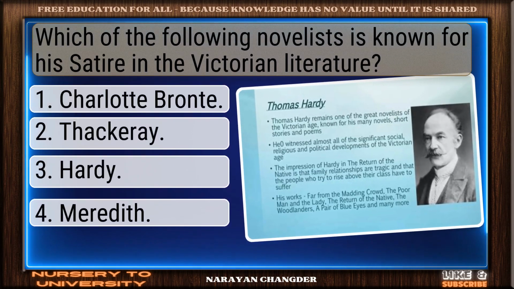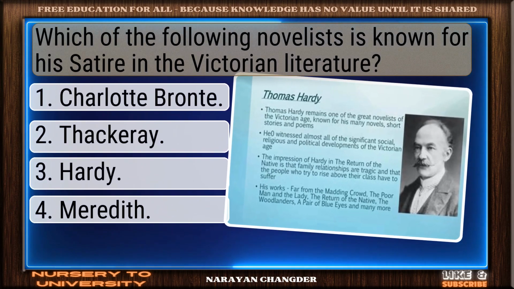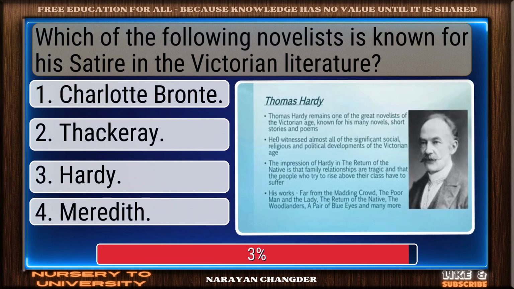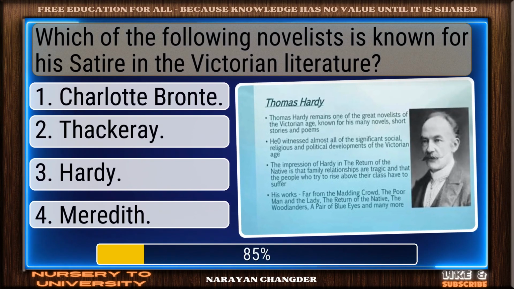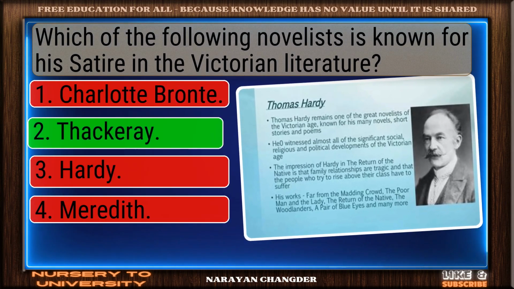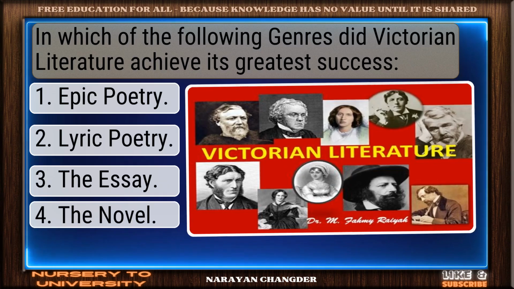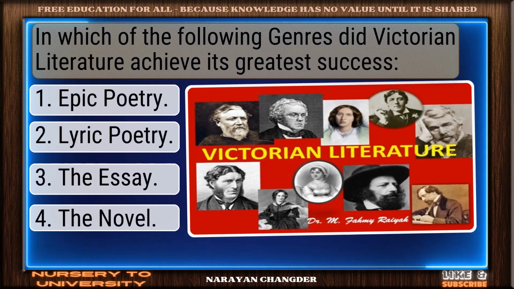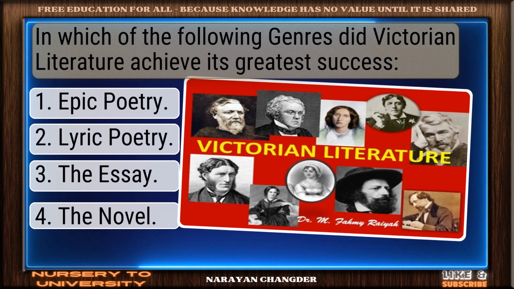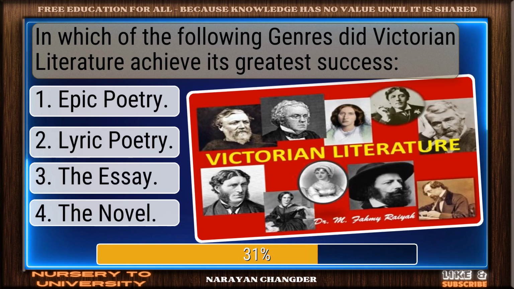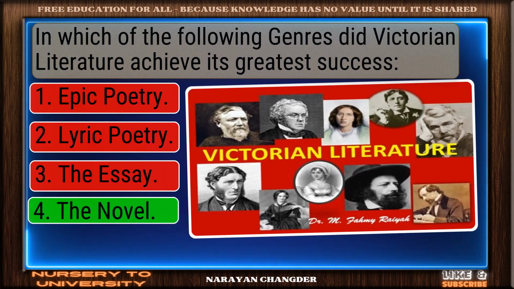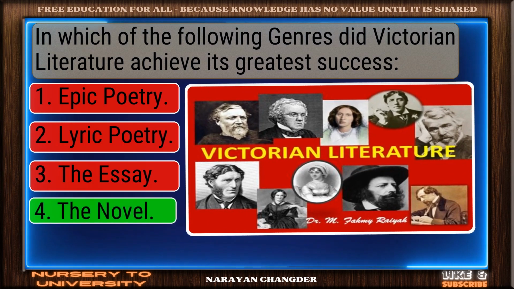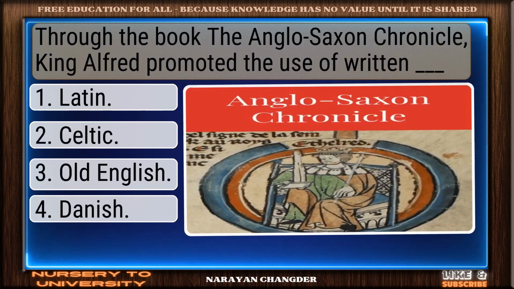Which of the following novelists is known for his satire in the Victorian literature? Well reasoned. Thackeray is correct. In which of the following genres did Victorian literature achieve its greatest success? Great job. The novel is accurate.